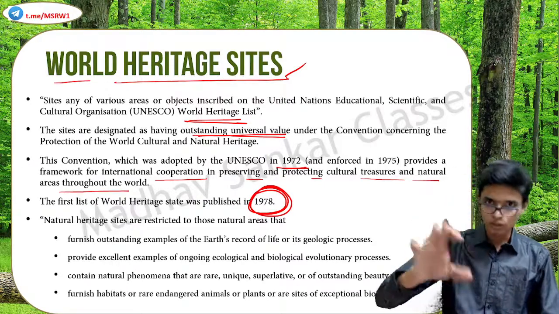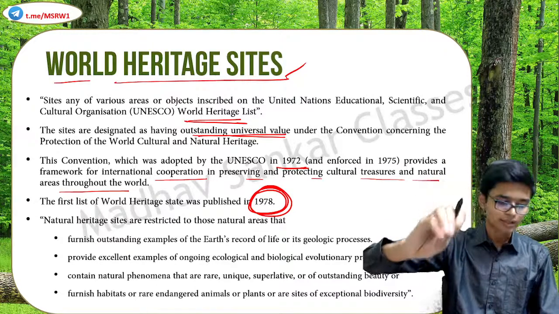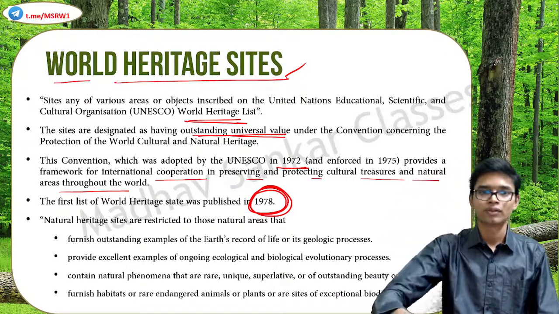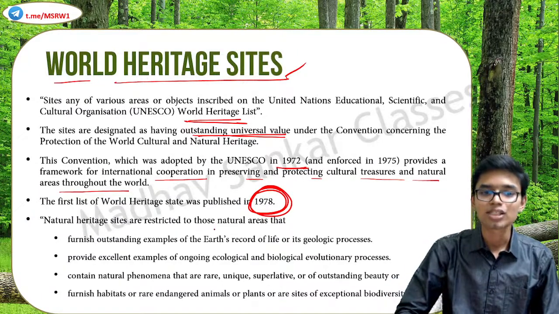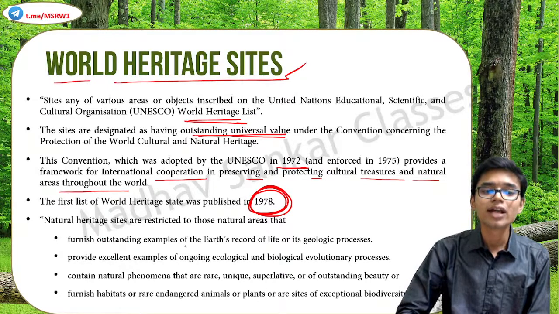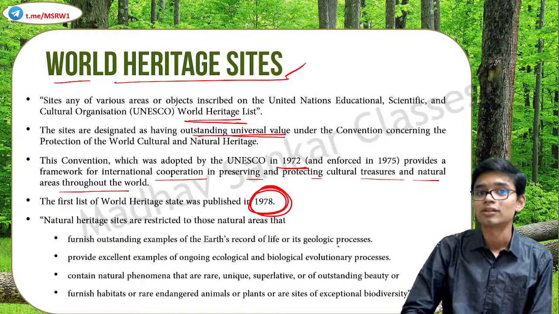So I told you there are cultural, natural and mixed sites. Among these, the natural heritage sites are as follows. Natural heritage sites are restricted to those natural areas that furnish outstanding examples of Earth's record of life or its geological process.